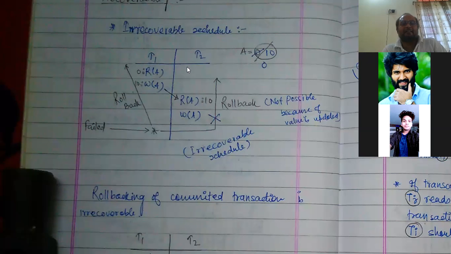That means the second transaction is performing a read operation on data item A. Then it will be written like this in WA. Like this it is being written. Now I am asking whether it is a recoverable schedule or an irrecoverable schedule.